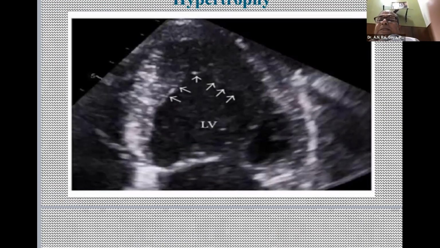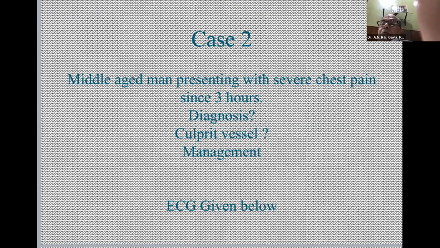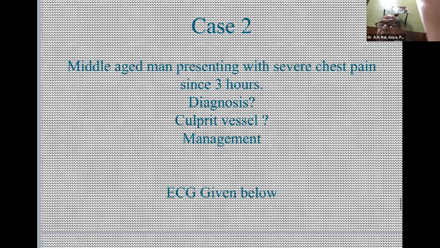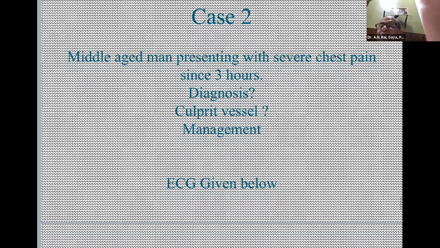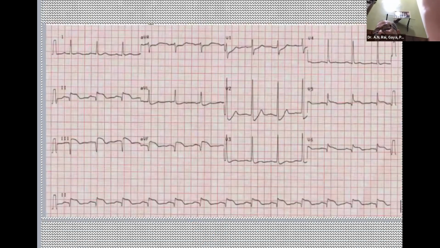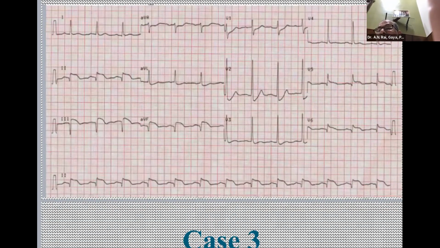Now, second case: a middle-aged man presenting with severe chest pain since 3 hours. Now, you have to give the diagnosis, culprit vessel and management. This is given below. Acute inferior infarction. So it is inferolateral wall. Mrityunjay, you should be the last. If anybody does not answer, I think you should be the last.